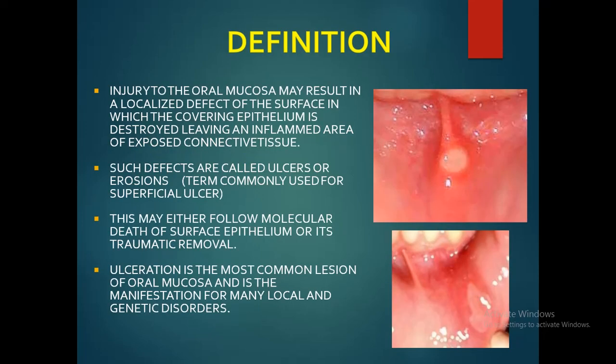Starting with the definition, injury to the oral mucosa may result in a localized defect of the surface in which the covering epithelium is destroyed, leaving an inflamed area of exposed connective tissue. Such defects are called oral ulcers or erosions. This may either follow molecular death of superficial epithelium or its traumatic removal. Ulceration is the most common lesion of oral mucosa and is the manifestation of many local and genetic disorders.